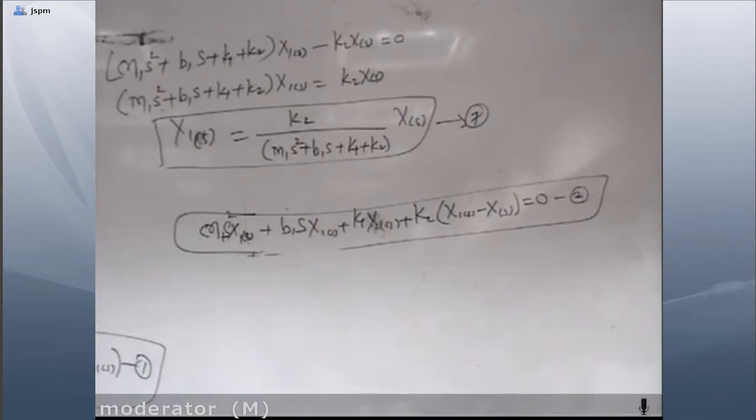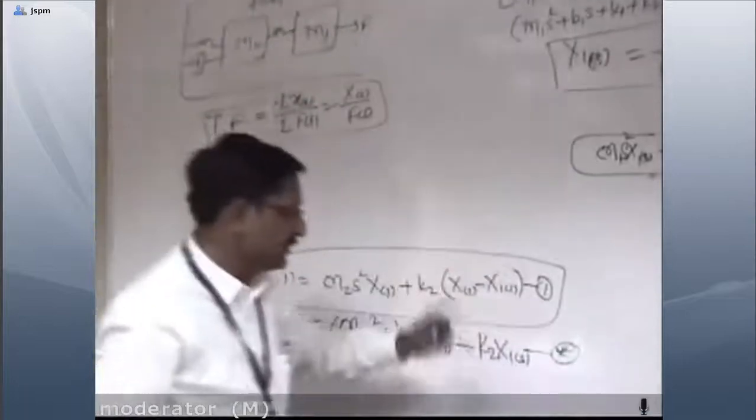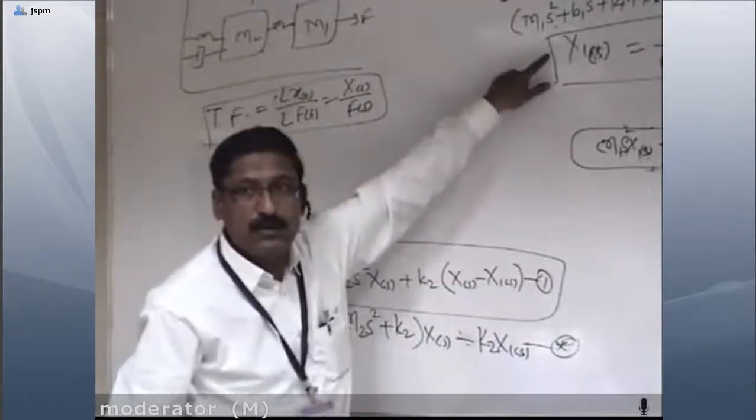Before that, I will rearrange this one. F(s) is equal to (m2 s² + k2) X(s) minus k2 X1(s). I have rearranged this. Now in this equation I have to substitute the value of x1.